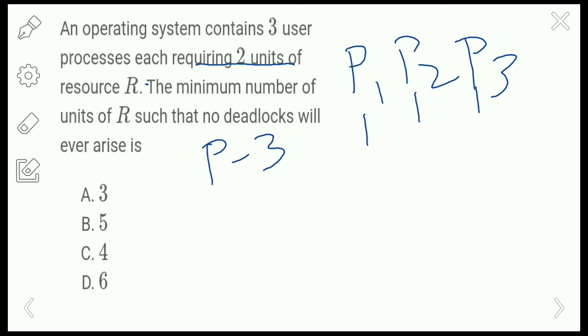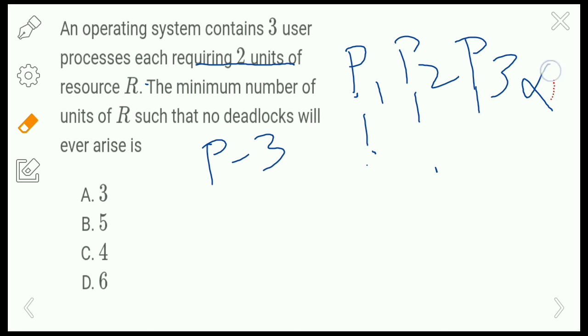Suppose I am allocating here, each process requires 2 units of resource, and if P1 finishes the execution also, it will allocate only one resource to P2. And after P2 executes also, it will give it to P3, but P1 cannot execute because it is having only one resource, and it will lead to deadlock. So this situation will lead to deadlock if only one resource is allocated to each process.